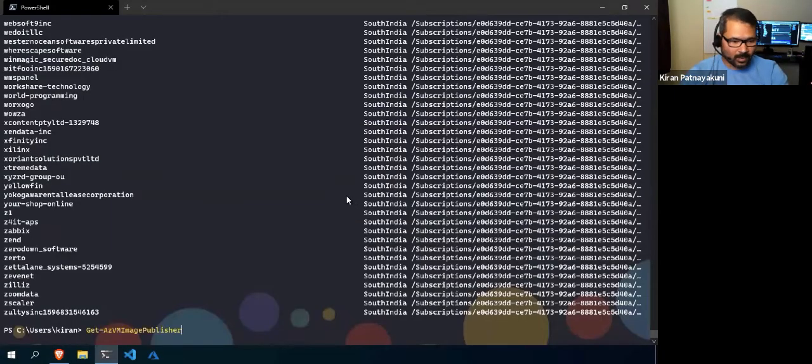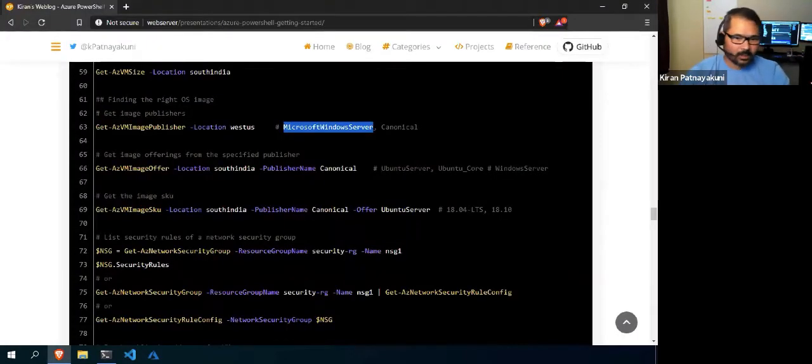With the location, I can see the offerings from that publisher. Suppose you take Microsoft: Microsoft is providing the Windows servers, the SQL Server, Visual Studio and development servers, and even the desktop version of Windows. So there are a lot of things there.